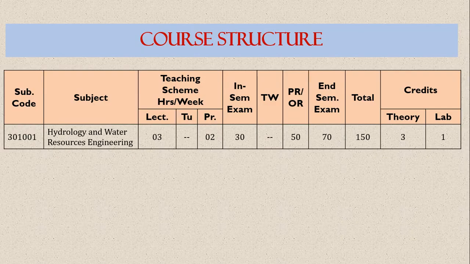Now coming to the course structure, the name of the subject is hydrology and water resource engineering. Subject code is 301001. As a part of the teaching scheme, for theory 3 lectures are reserved per week, and for practical 2 hours, means 1 turn, is reserved.